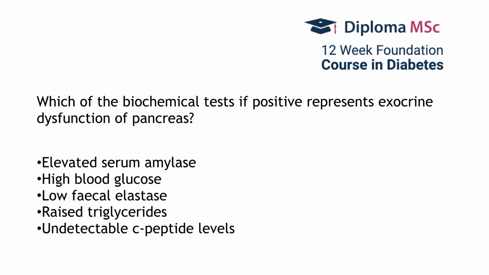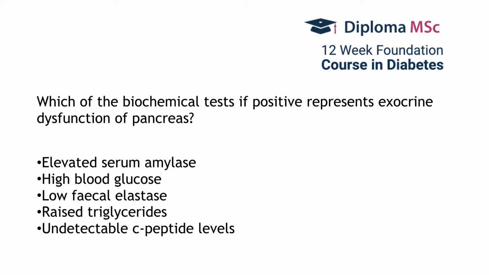Pancreas has two functions, an exocrine function and an endocrine function. And if we want to ensure that there is no endocrine dysfunction, we're going to test for his blood glucose. And for looking into his exocrine function, you should choose from one of the following.